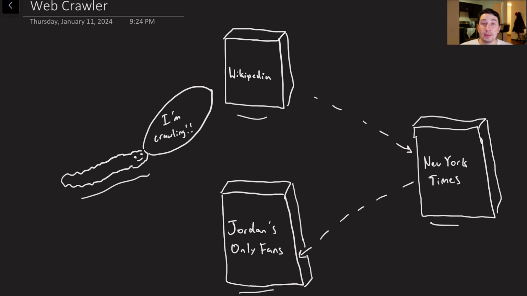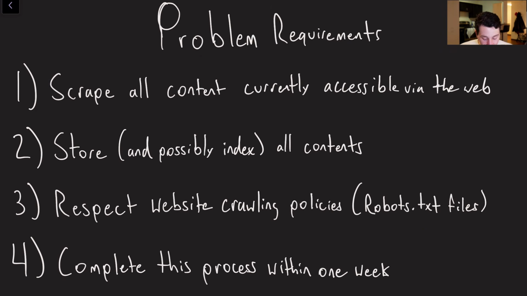So, with this in mind, let's list out some problem requirements. Okay, so we've got 4 here. The first is that we need to be able to scrape all of the content that is currently accessible online. The second is that we have to store all of it. Again, this stage is kind of optional depending on what you're doing, right? If you're OpenAI, you're going to be using this as some sort of training data. If you're Google, you're going to be building a search index. I don't really care as much about that particular step. That is more specific to your own domain. I just care about actually crawling the web and storing the contents.